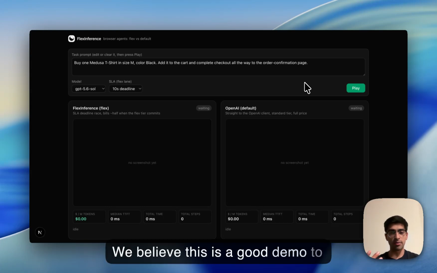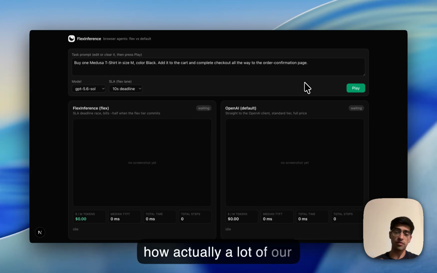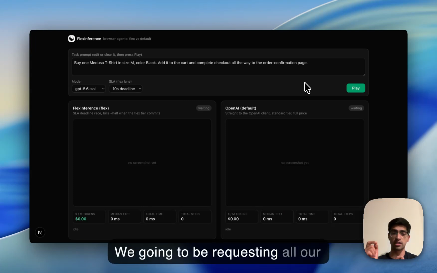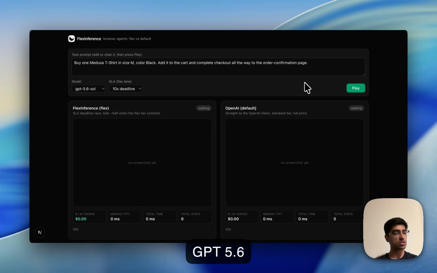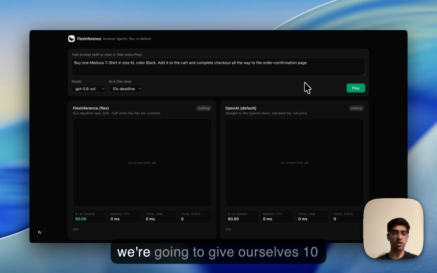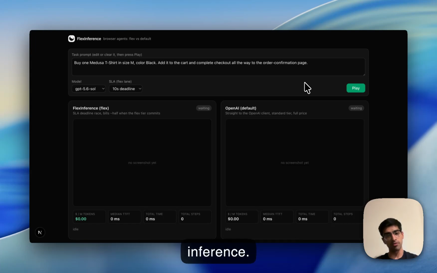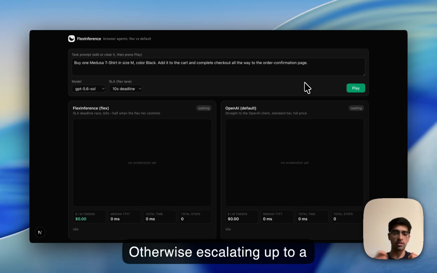We believe this is a good demo to show you guys because this is how a lot of our customers use FlexInference. On the left-hand side, we're going to be requesting all our requests through FlexInference's API. We're going to be requesting GPT 5.6 Sol with medium thinking, but we're going to give ourselves 10 seconds to find cheaper inference, otherwise escalating up to a default request.